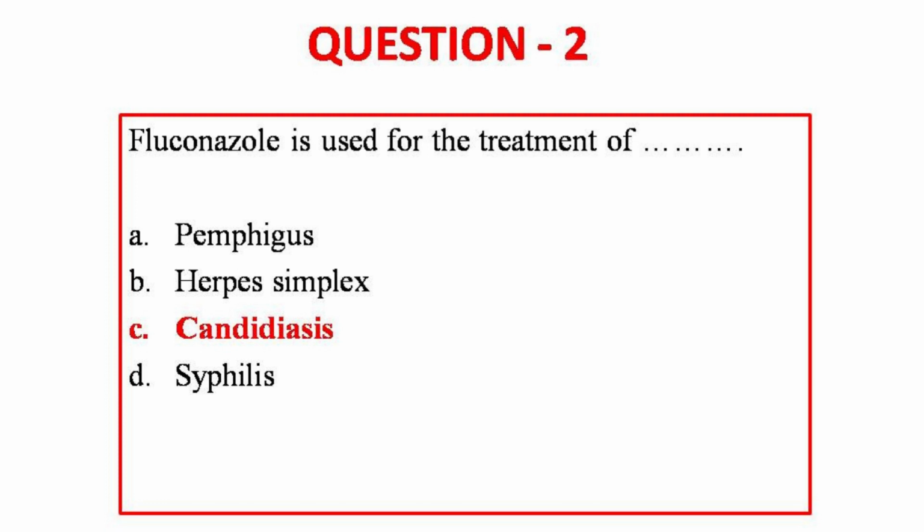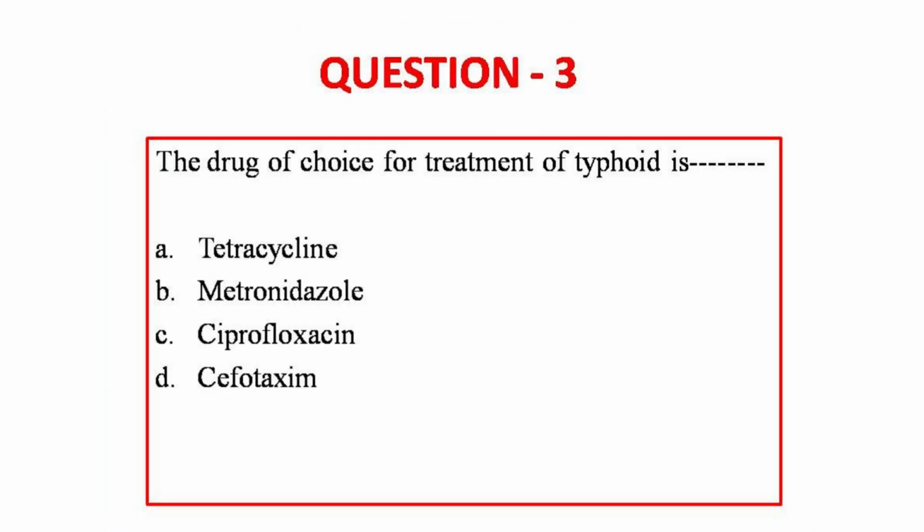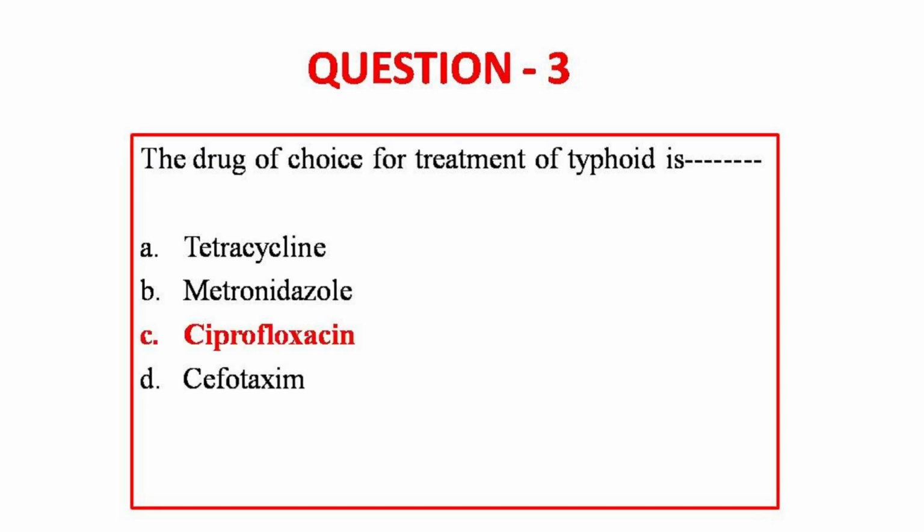So moving on to question number 3. The drug of choice for treatment of typhoid is tetracycline, metronidazole, ciprofloxacin, cefotaxime. The answer to this question is option C, ciprofloxacin.